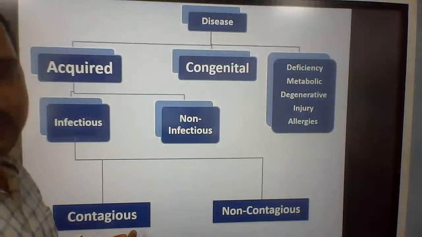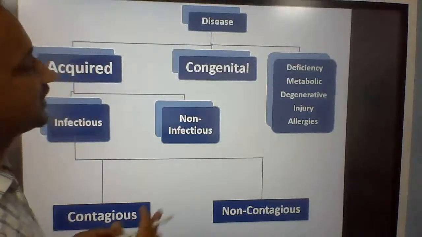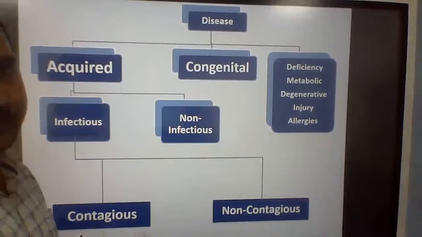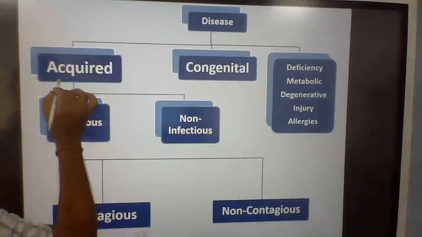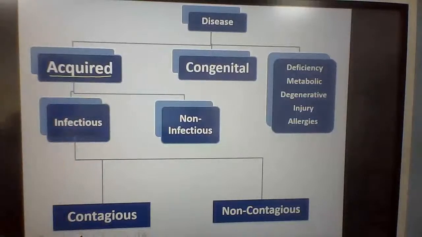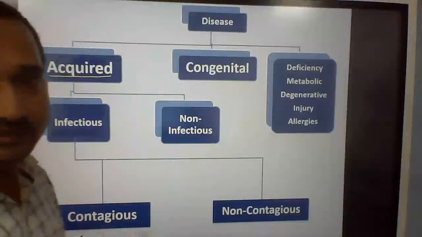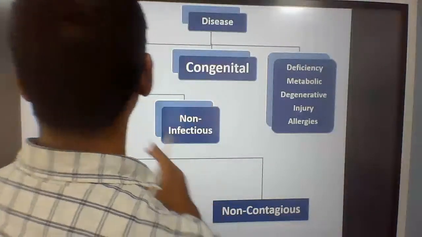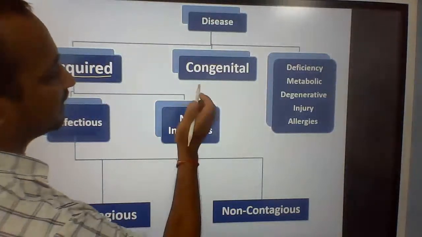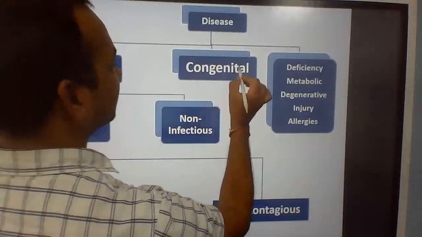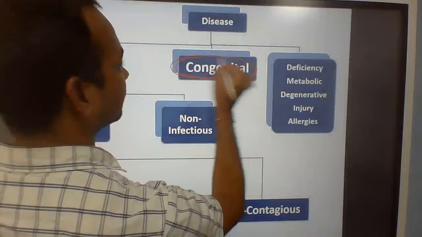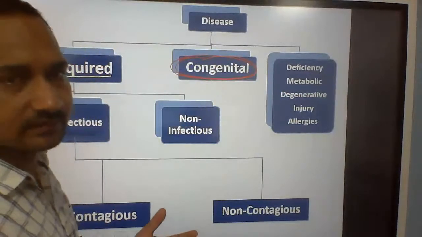Now we are going to discuss the different kinds of disease. Diseases are basically categorized in three groups. The number one is acquired disease. Acquired disease means we are inviting the disease, we are taking the disease from some other person. This kind of disease is called acquired disease. Another kind of disease is called congenital disease.